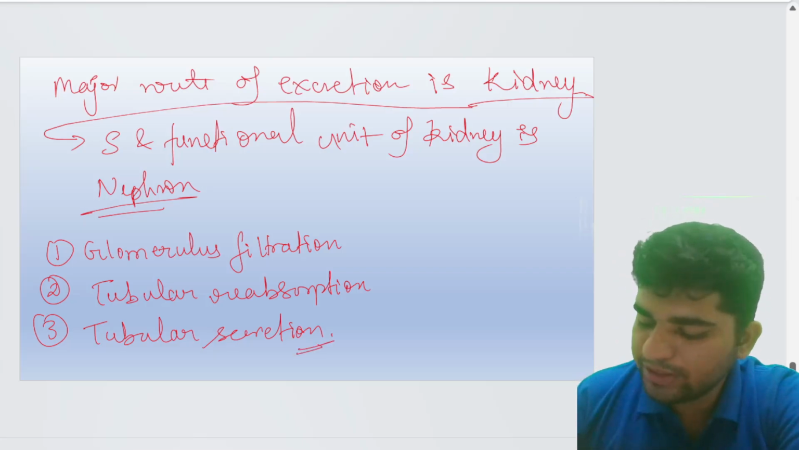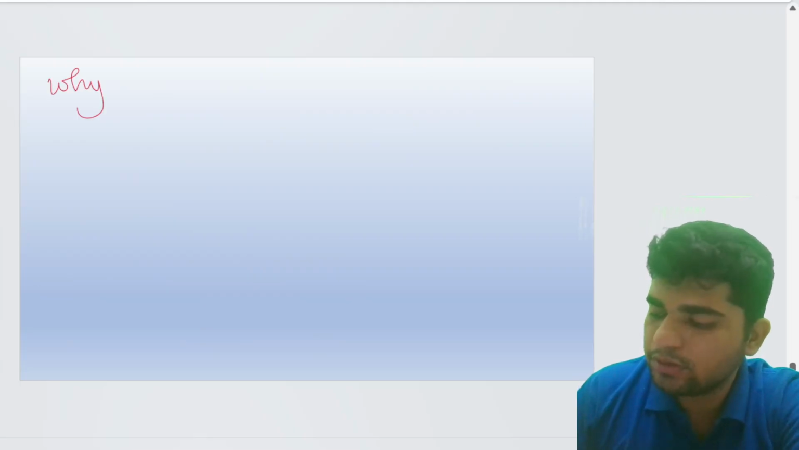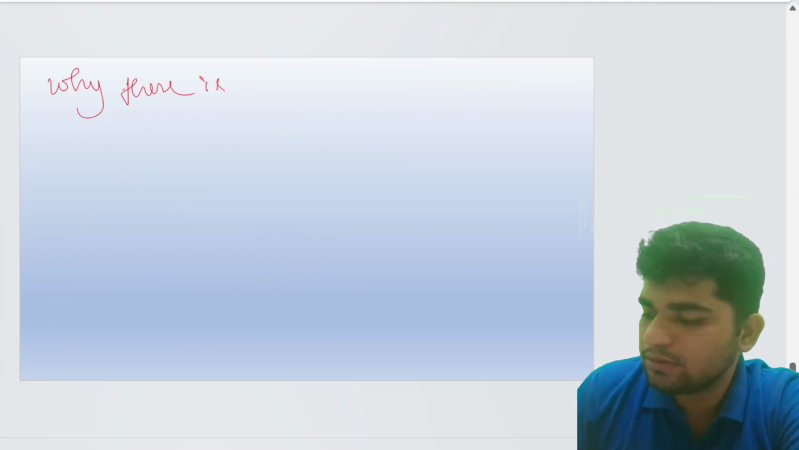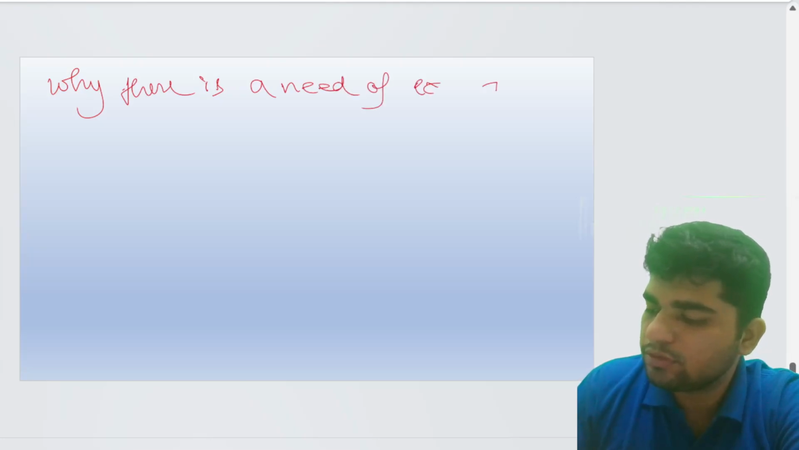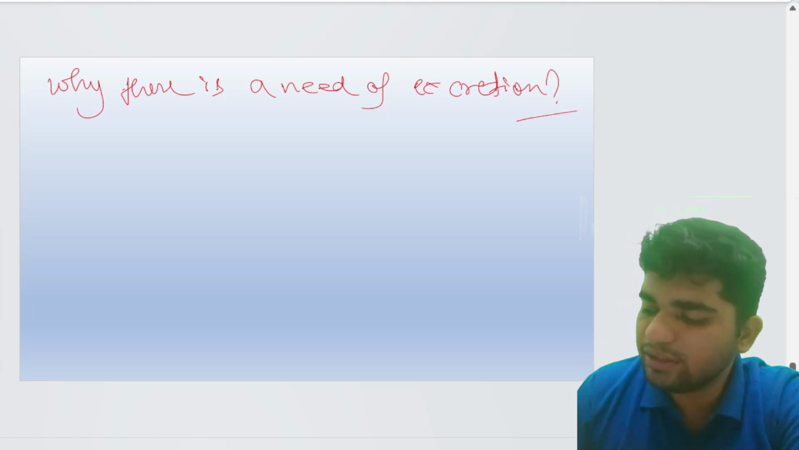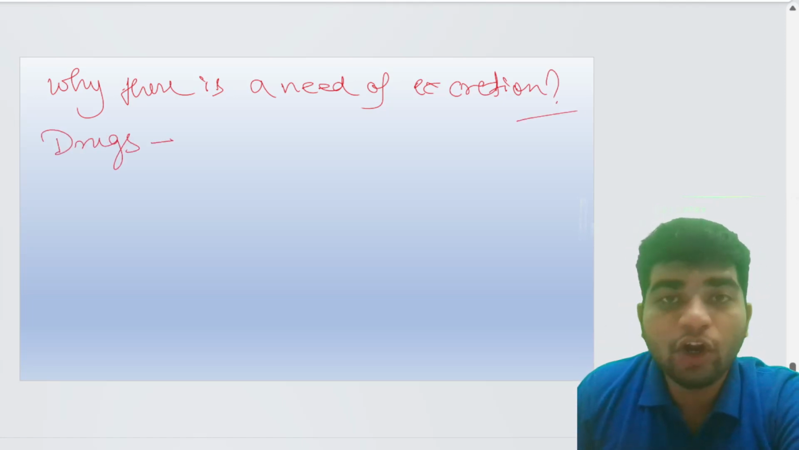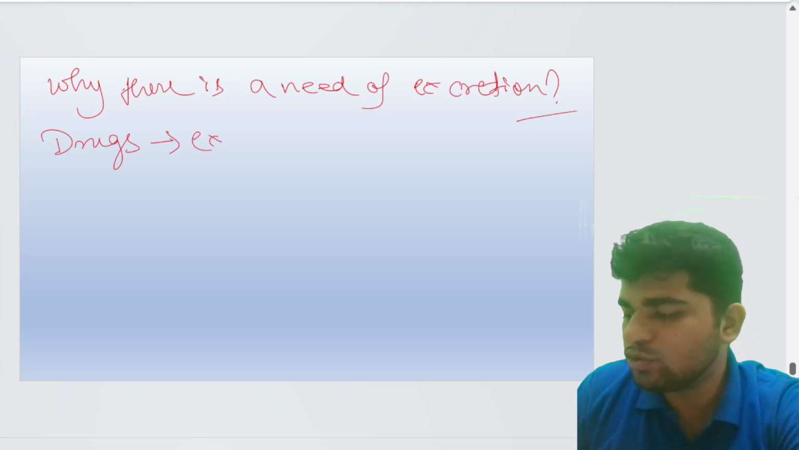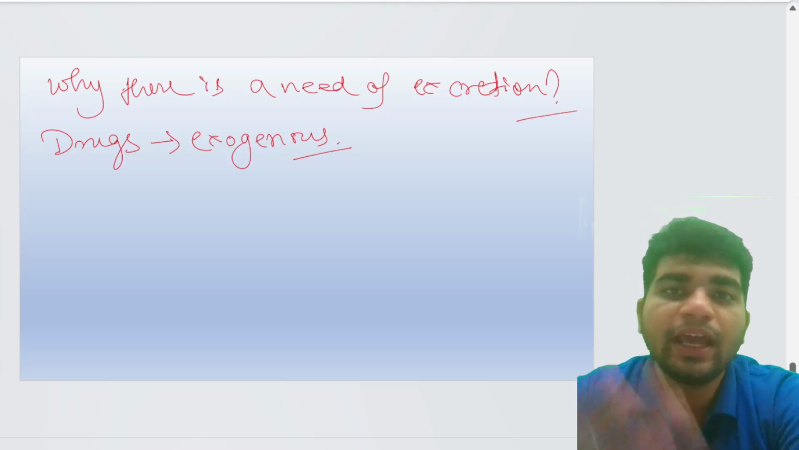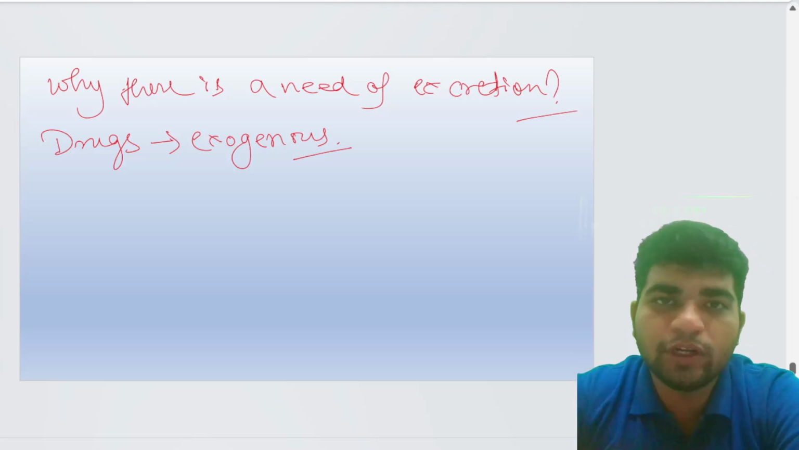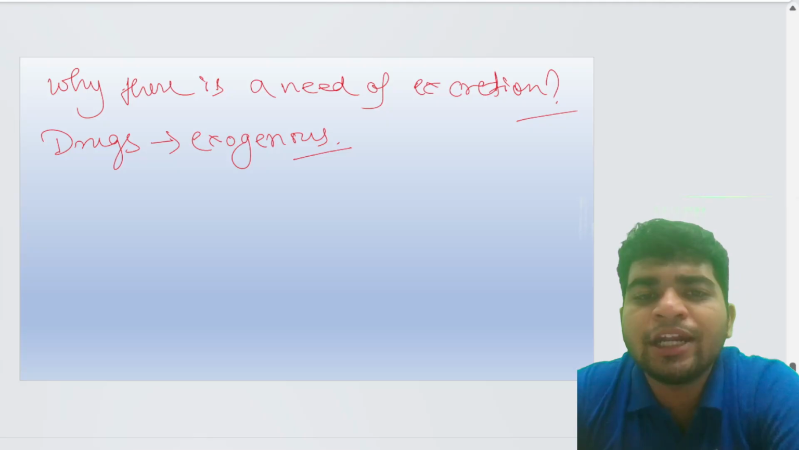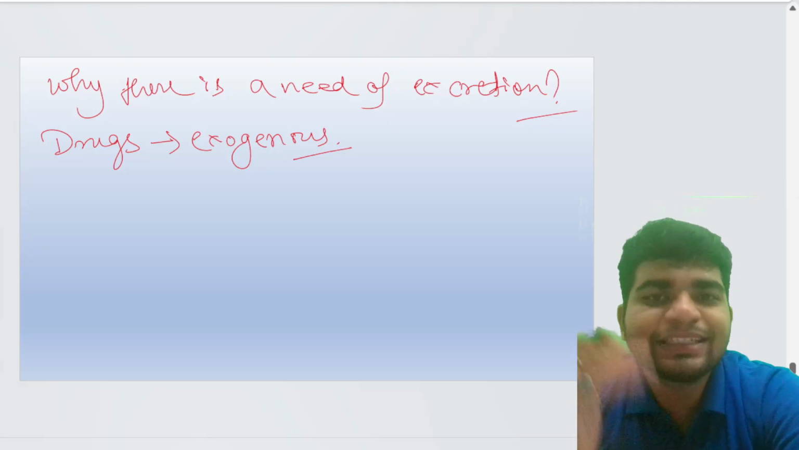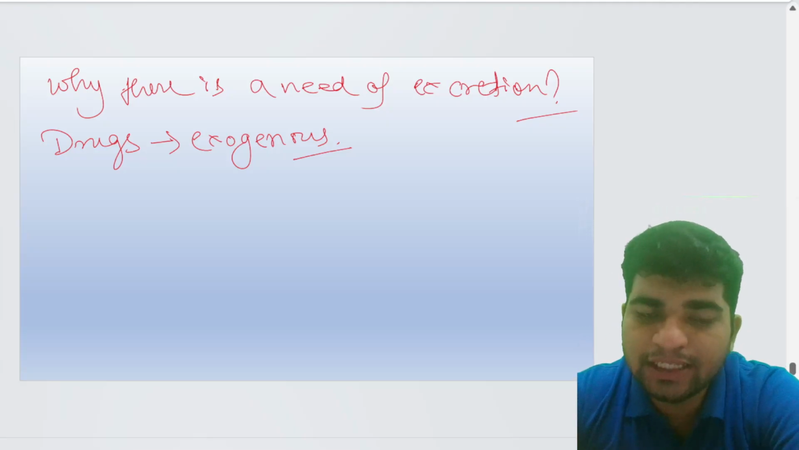Why is there a need for excretion? Because drugs are not endogenous, they are exogenous, taken externally into the body. It is an exogenous part, not an endogenous part. So it has to be excreted out from the body through the kidney, isn't it?